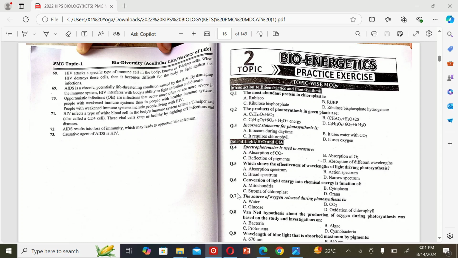The next MCQ is: conversion of light energy into chemical energy is a function of A. Mitochondria, B. Cytoplasm, C. Stroma of chloroplast, and D. Grana. So the correct option is A. Mitochondria.